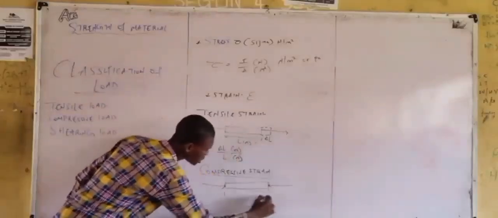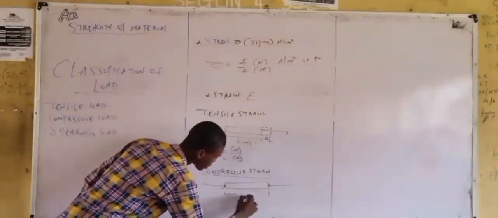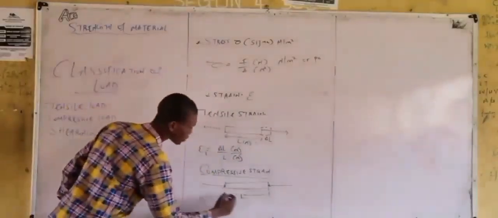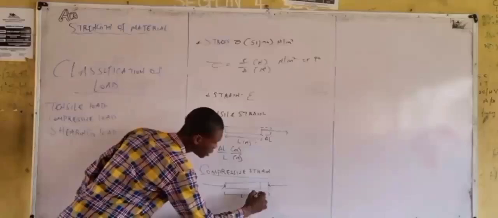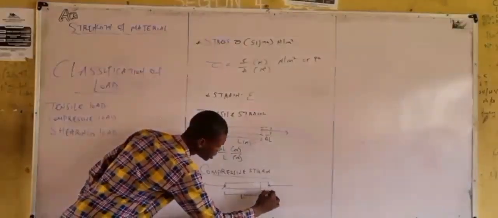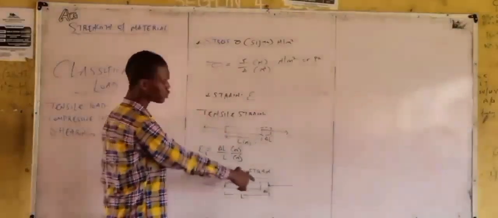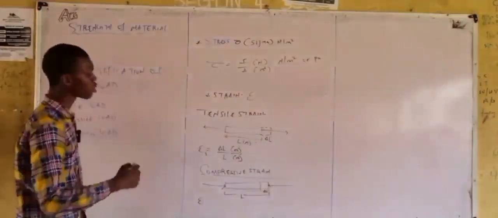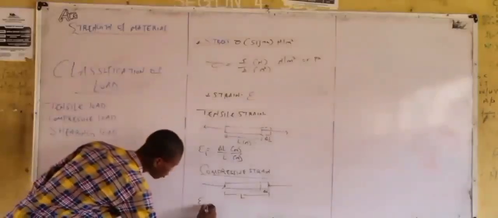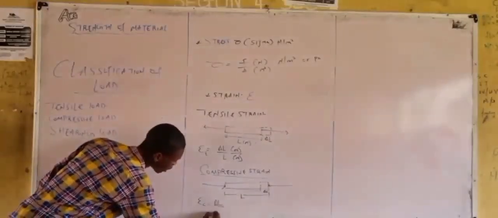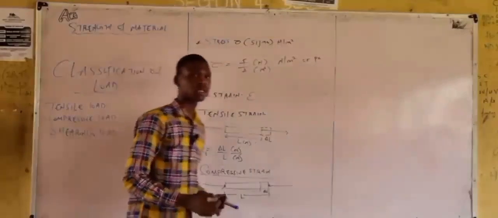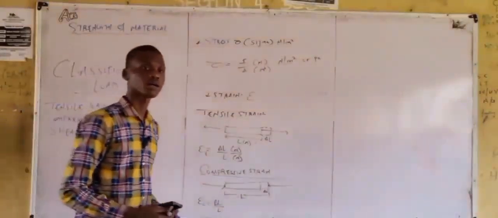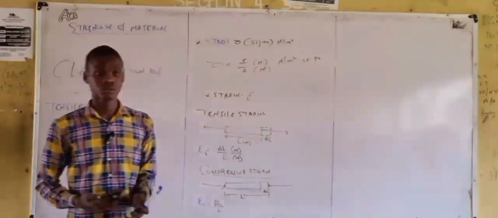If this is the original length, then there will be a shortening in length due to the applied force. Then from here to here is the change in length. Then how do you calculate the strain of this? It means that the compressive strain will be equal to the change in length over the original length. There's no unit for that also. Any questions so far? All right.